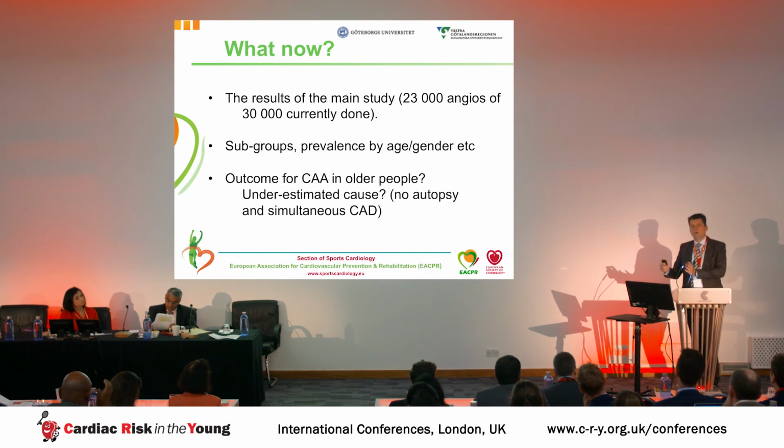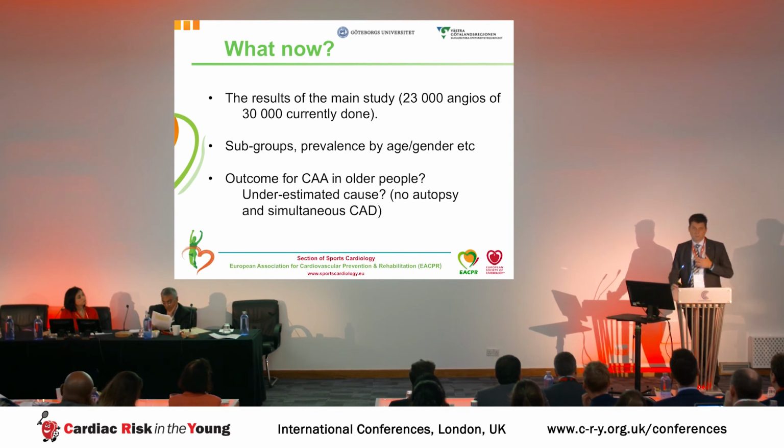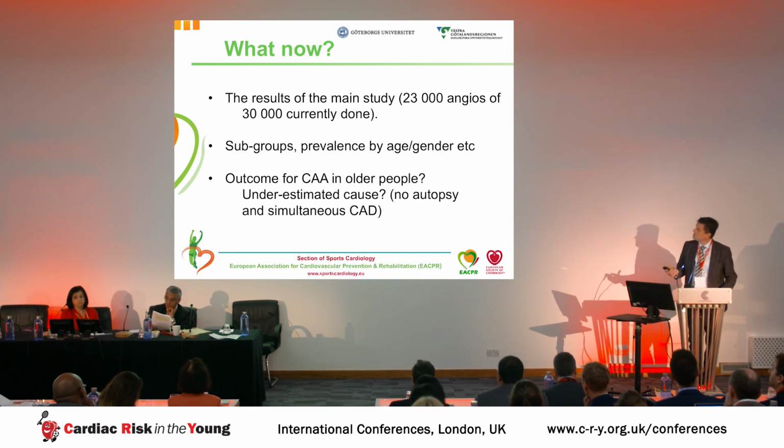But if you are over 50 or 60, perhaps, and you have a known coronary artery disease, and you have a malignant arrhythmia and die suddenly, you will not routinely have an autopsy in our country, and it will probably be attributed to the coronary artery disease. So I think you may have an underestimation of some of these causes possibly being coronary artery anomalies. So we can look at that, and I think we can do that in the coming years. Thank you very much.